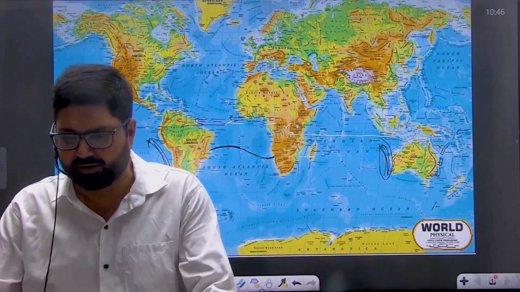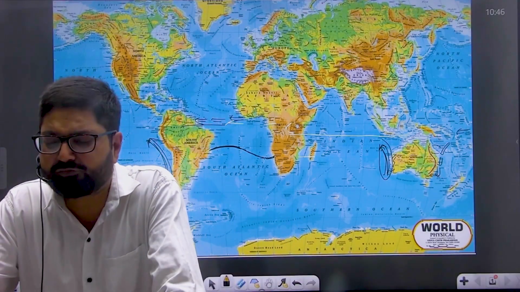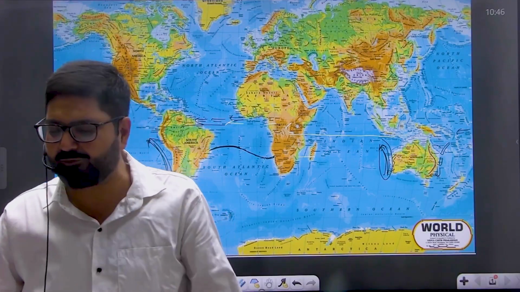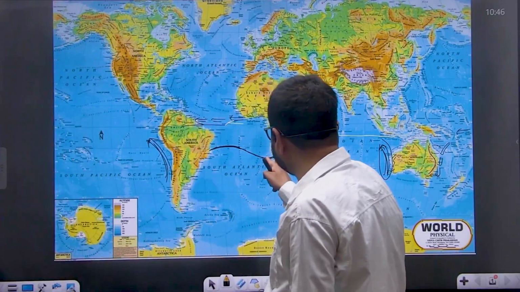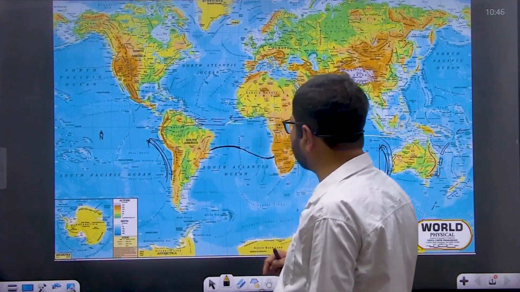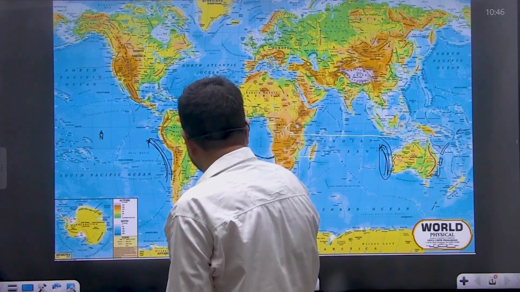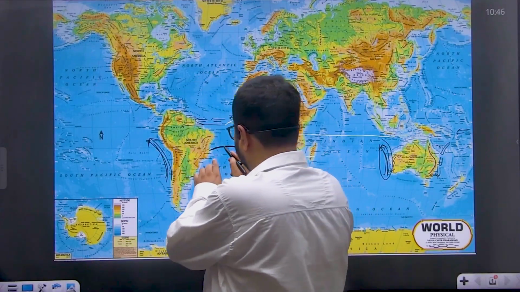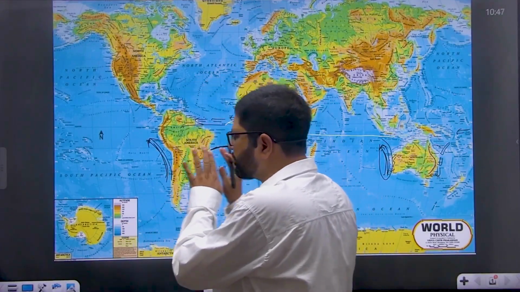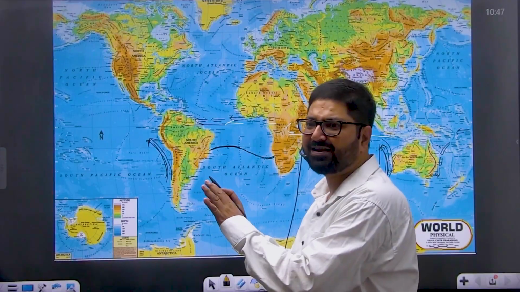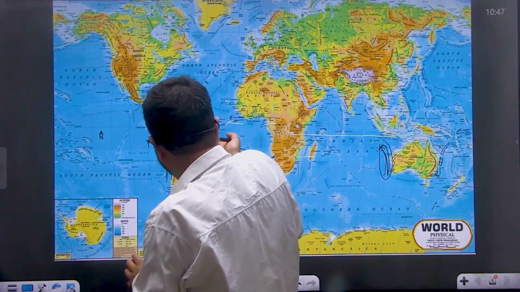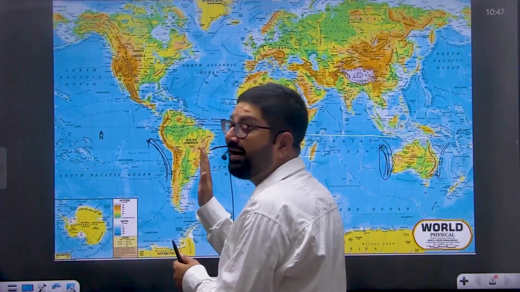So tidal bulge causes upward movement of seawater, that is rise in sea level, in one part of the ocean, while downward movement on the other side of the same ocean basin, sea level gets lowered. This rise in seawater and its movement towards the coast, यहाँ पर तो seawater rise कर गया, it will move towards the coast, known as coastward transgression. This elevates the sea level. This is known as tide.